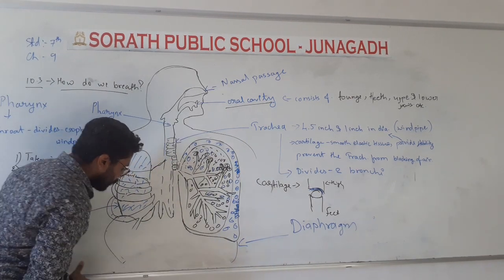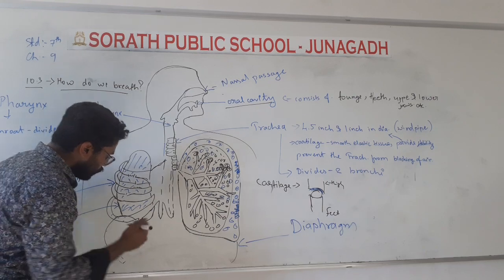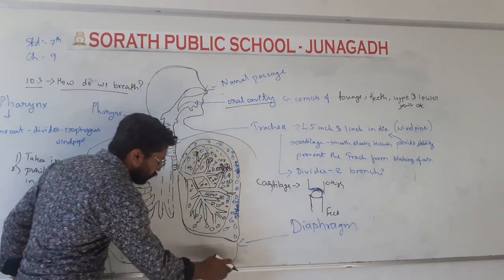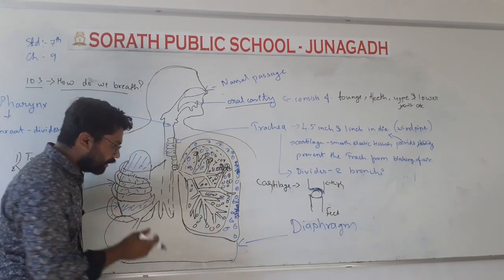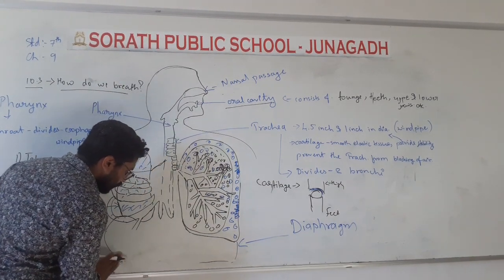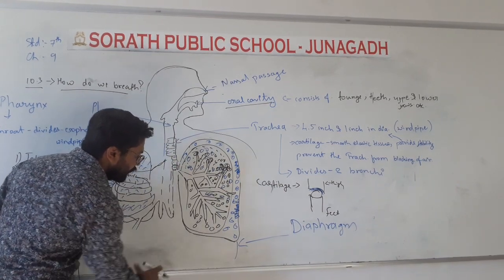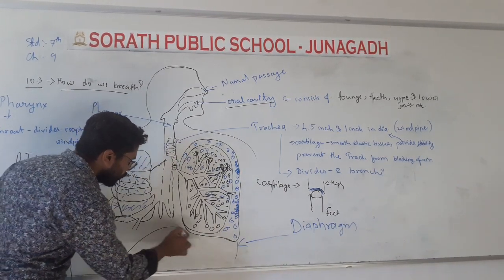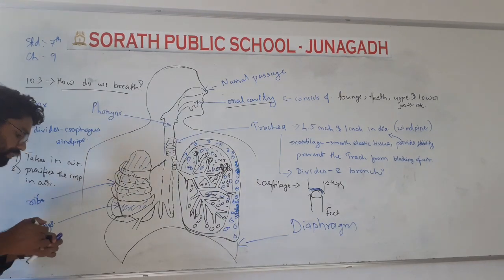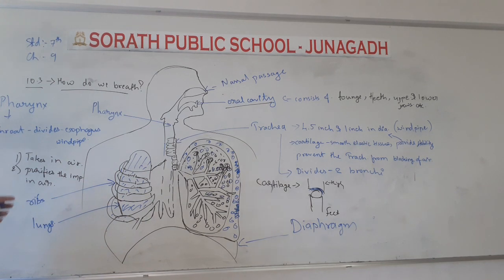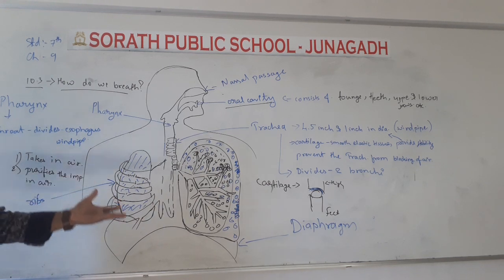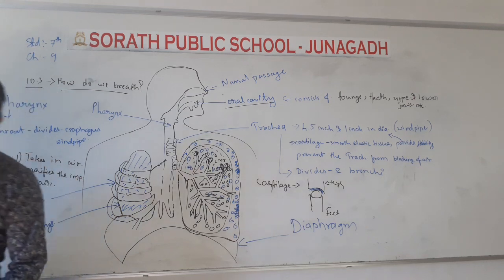It moves upward. If the diaphragm is down here, when will it be down? When we take a breath, when we take in air, it will be down. And when we are taking out the carbon dioxide, it moves to its original place or position, okay. So this was the simple diagram of the respiratory system, and in that we have seen an overall view of our breathing system.